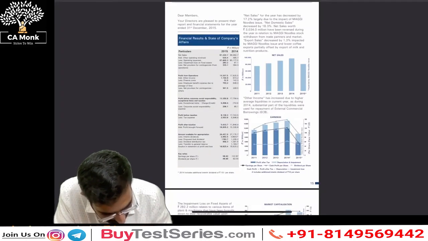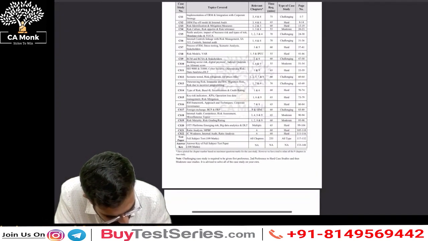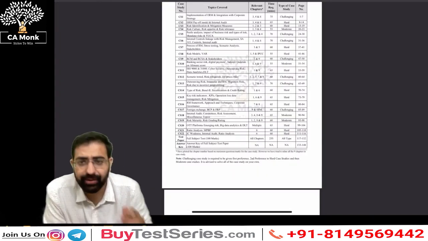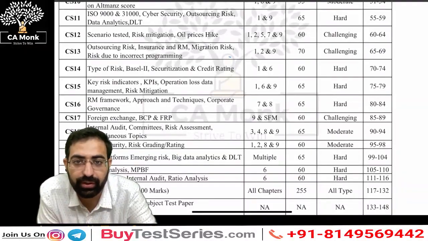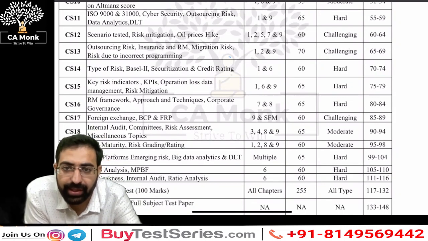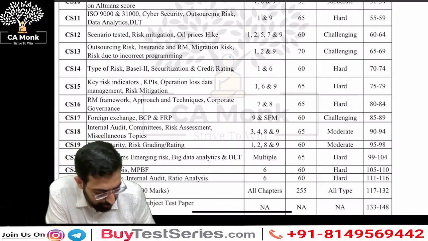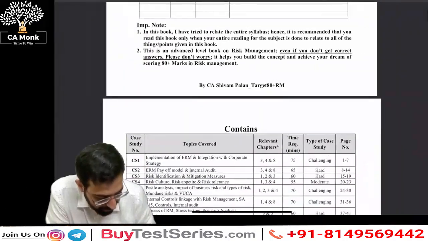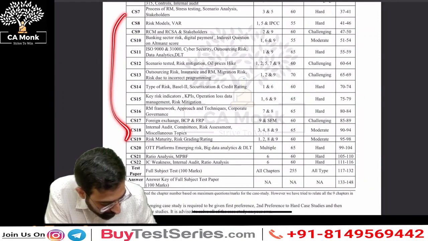So let's start with our topic, CA Final Paper 6A Risk Management. Each class is going to give you something new, some new learnings. Before I start, I also wanted to tell you how the books look and what the books are. Is the video mandatory? No issues. If you're unable to turn on the video in the live class, it's fine, but try to ensure that you're participating in the content. So the first book consists of approximately, as I told you, 27 case studies: 22 are there and 5 case studies from the paper.